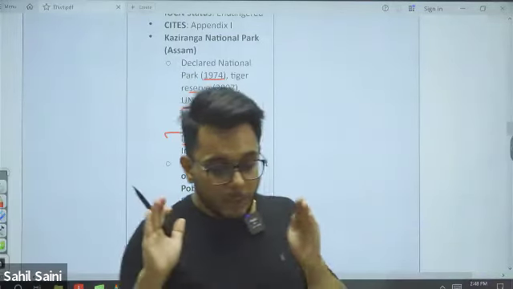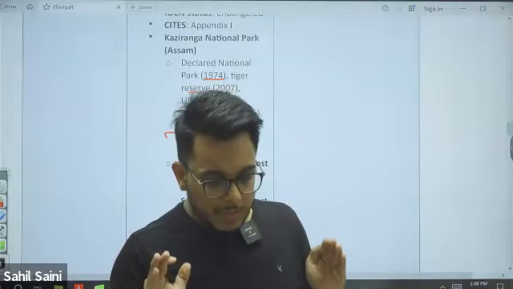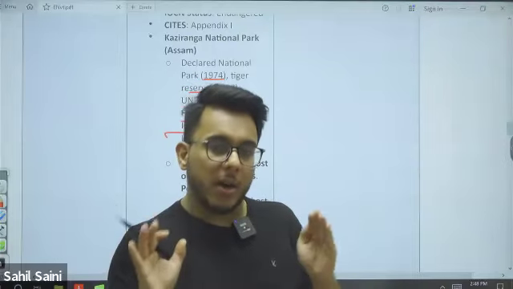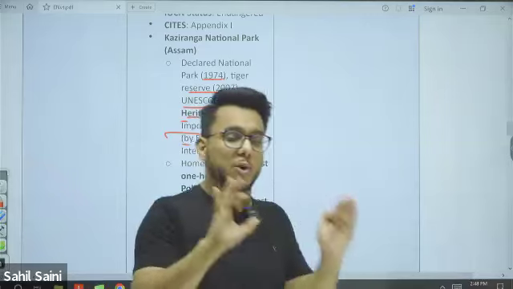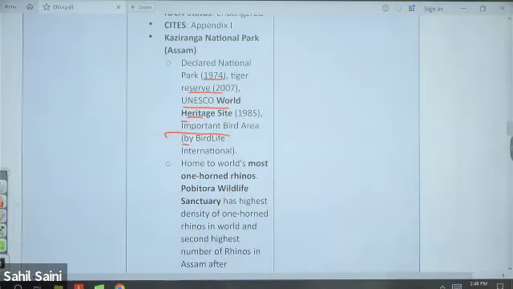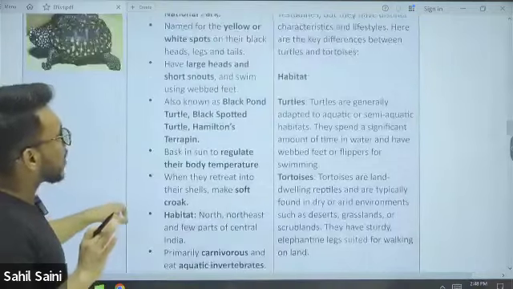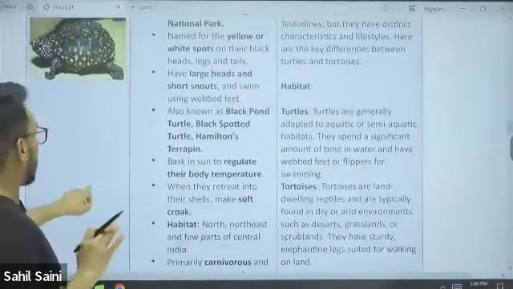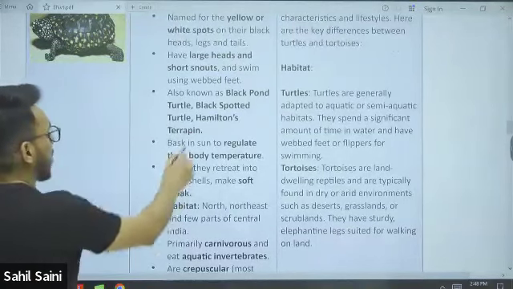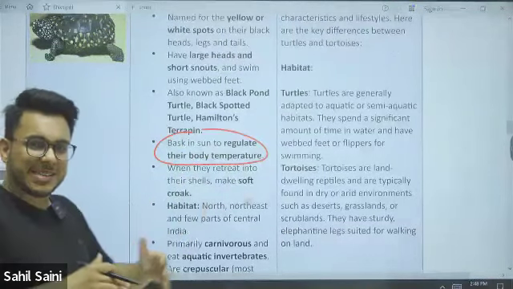It is home to the most number of one-horned rhino, which is the heaviest rhino variety. Now basically, guys, they bask in the sun to regulate their body temperature. Means they take a sun bath.